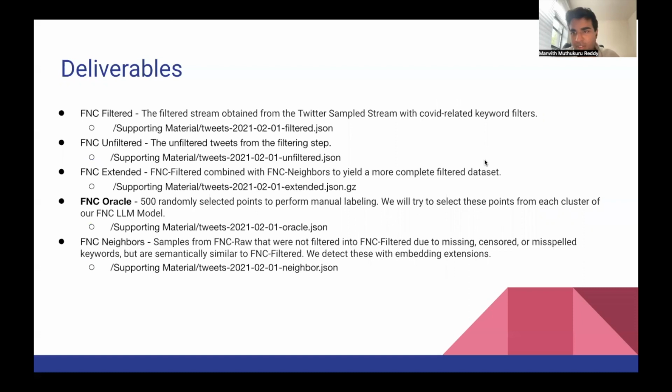So these are some of the deliverables for what they asked for the project. The FNC filtered dataset, like I described, is just a simple keyword filtered dataset, and the path to all of them is in the slide. FNC unfiltered dataset is the unfiltered version. Extended is when we combine FNC filtered with neighbors after running the algorithm. And the main deliverable is FNC Oracle, which is the 500 randomly selected points to perform manual labeling. And yeah, that can also be found in the deliverables. And FNC neighbors has also been submitted.